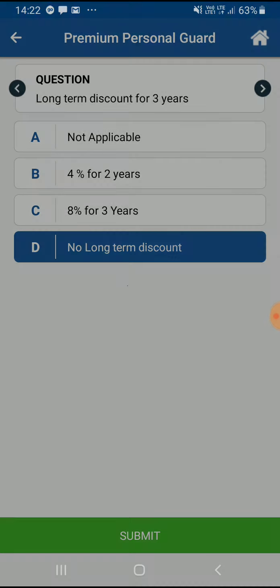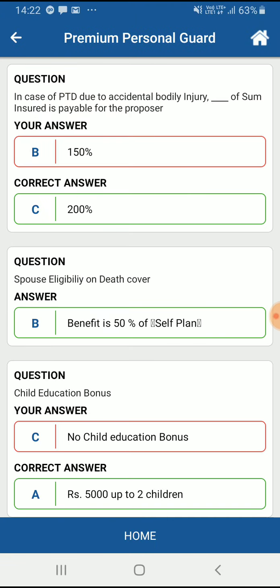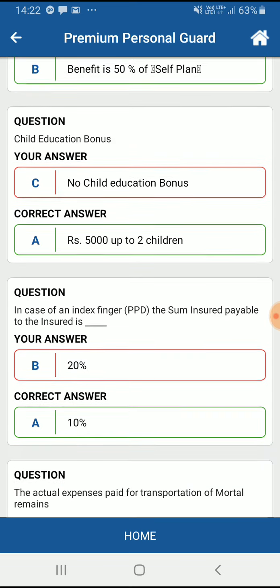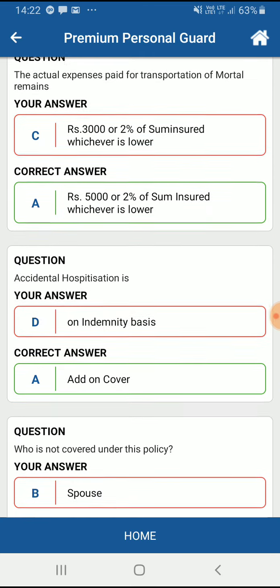Now I've given the test. I'll click on submit. My score is 20%. I failed. To see why I failed, I can click on view answers. The first answer I gave was 150%, but the right answer was 200. Similarly, the right answers and questions are shown to you. There is also an option of writing a remark or explanation for the right answer, which a company can use if it wants.